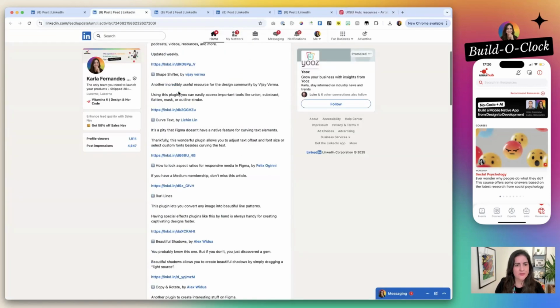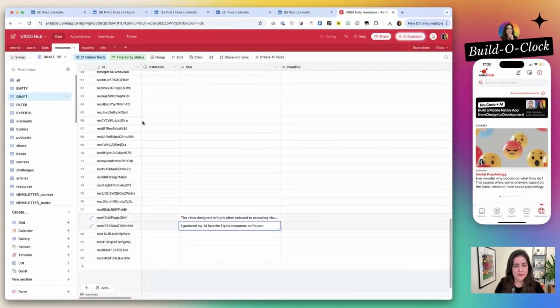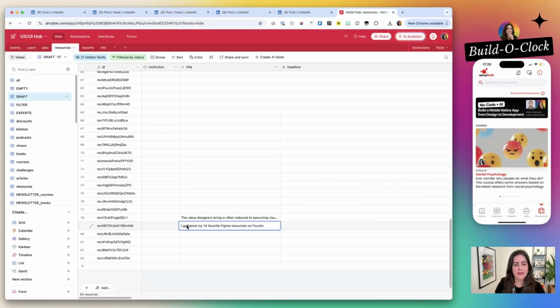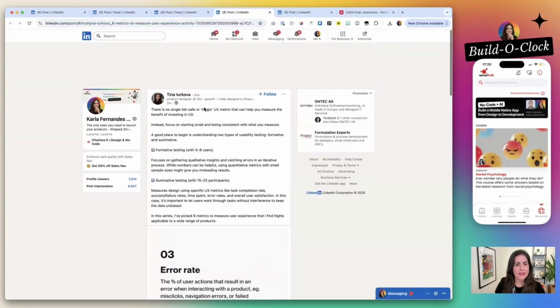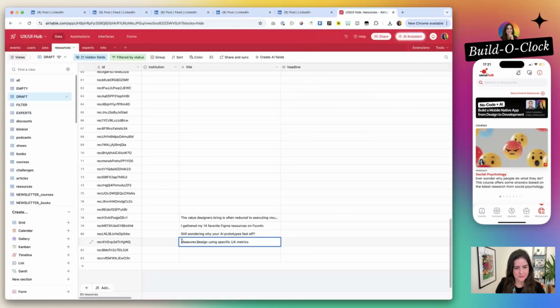So I will just copy the first. I gather my favorite Figma resource on Fountain. So that is a good one. Then we have here Edward, still wondering why your AI prototypes fell off. That's a good question. Then you have Tina, metrics to measure design user experience.